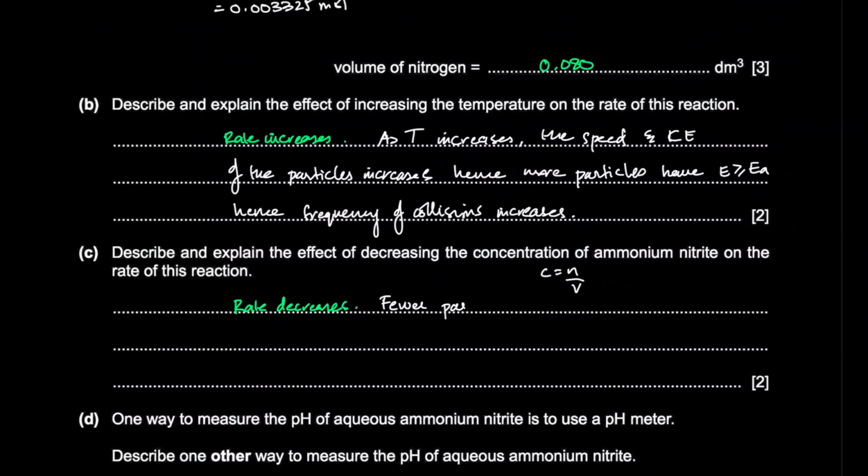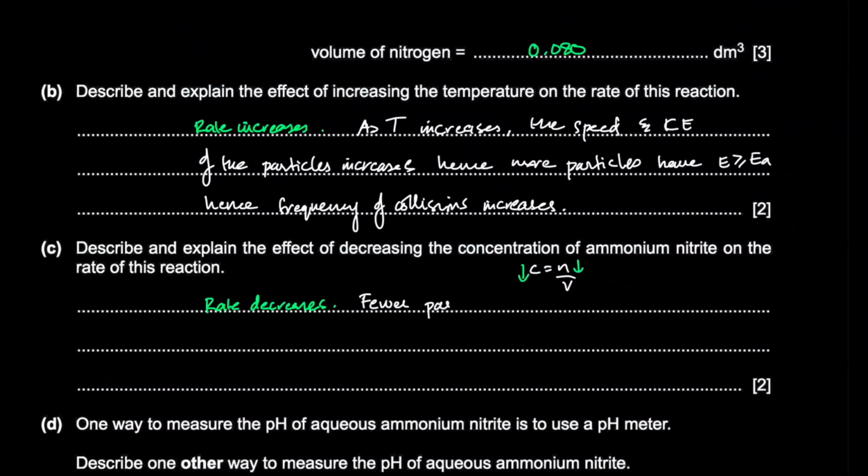If you're decreasing the concentration, it's the same as saying you have fewer moles per unit volume. So fewer particles present per unit volume. If you have fewer particles in the same space, you're going to have fewer collisions, okay?